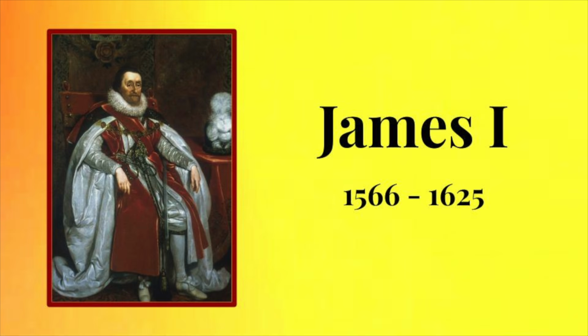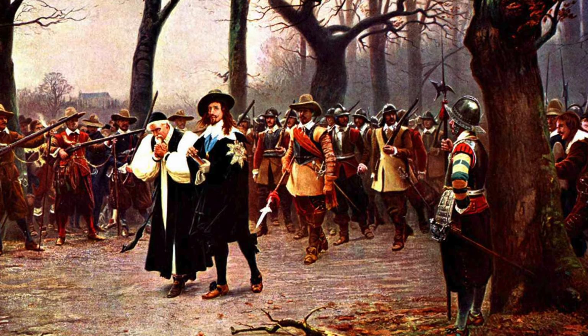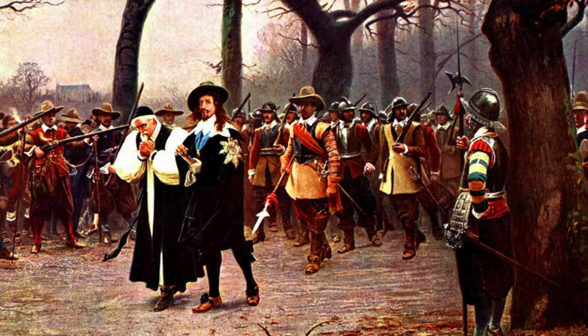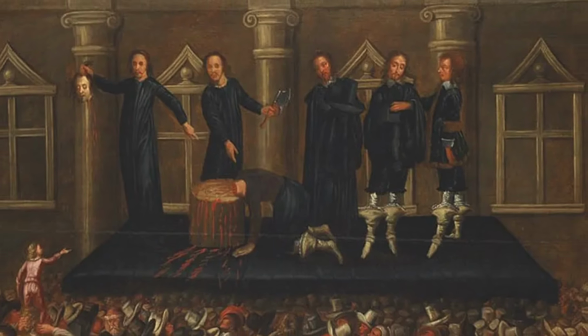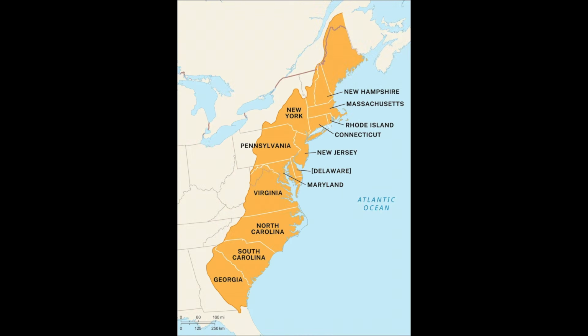Elizabeth I, James I, and Charles I were the first 3 monarchs that oversaw English colonization prior to the English Civil War, which began in 1642. The war resulted in Charles I's execution and the abolishment of the monarchy. Oliver Cromwell, the leader of the victorious parliamentarian faction, became Lord Protector of the Commonwealth of England, Scotland, and Ireland, as well as their associated territories, including American colonial possessions.